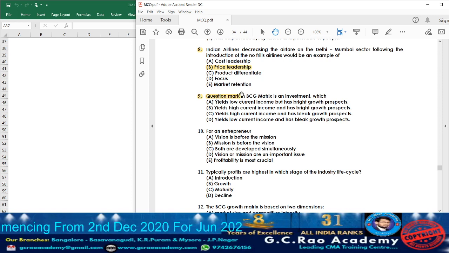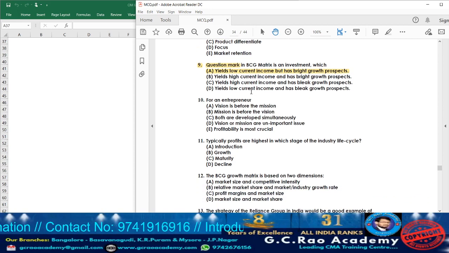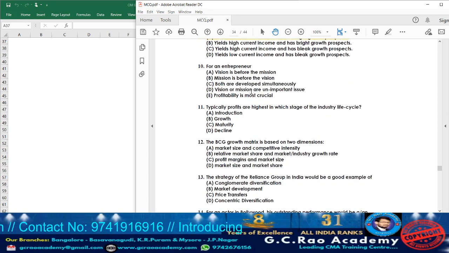Usually the question mark will have low current income. Current income will be lower and they will have growth aspect how much? Bright, nothing but high. So what will be the answer? Option A will be the answer. Usually the question mark will have low current income but bright growth prospect. So that is the meaning of the question mark in BCG matrix.